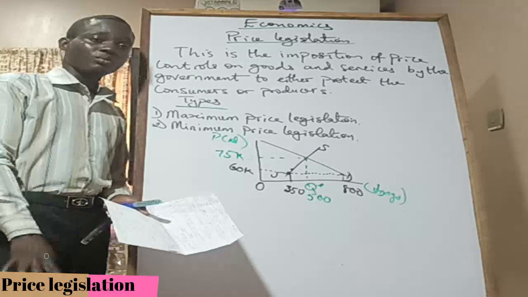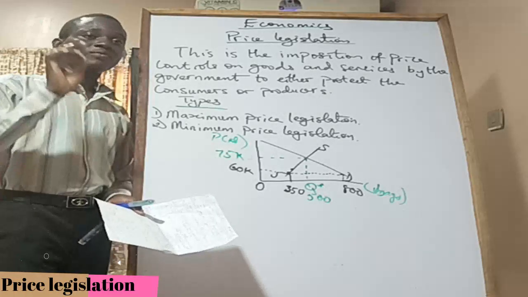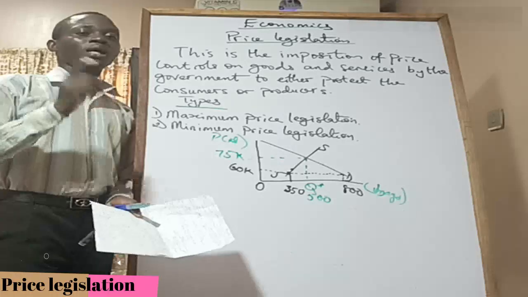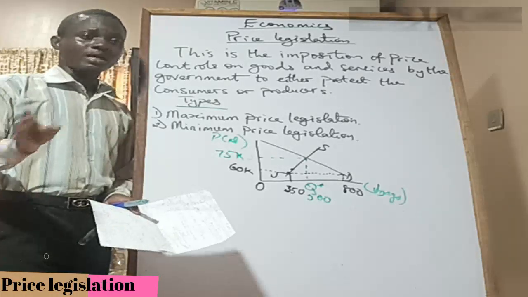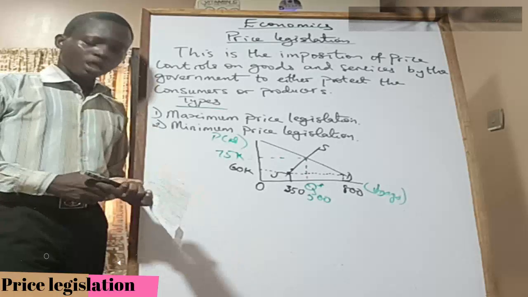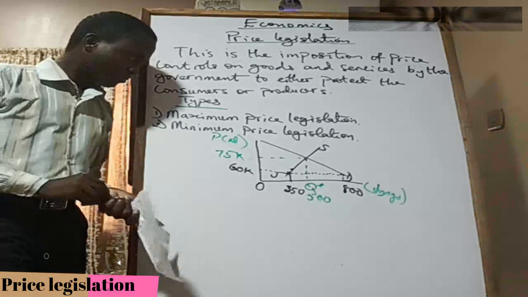It's set below equilibrium. For it to be binding, for it to be effective, it is set below the equilibrium, and its purpose is to protect the consumer. So those are things you should be noting, right? And it is also called a price ceiling. I've said it before. So what does this cause?